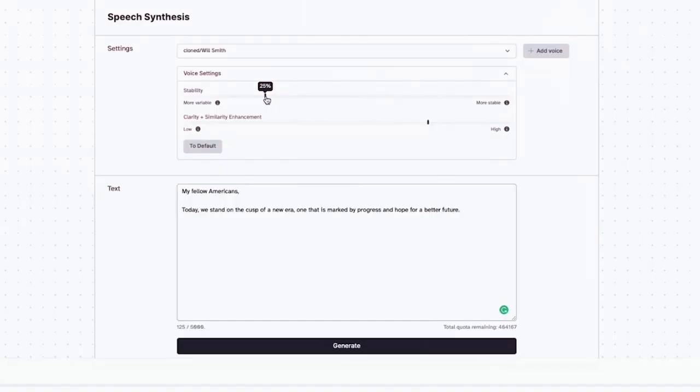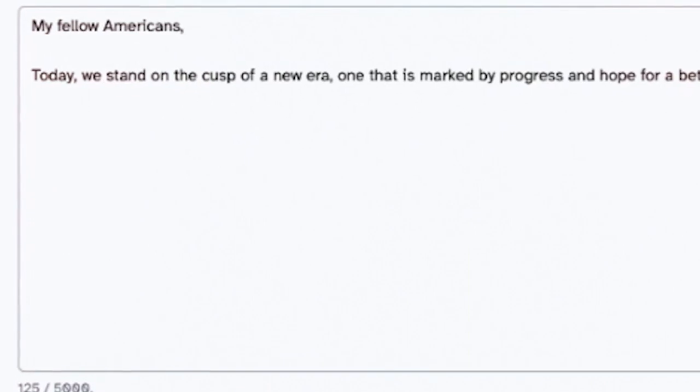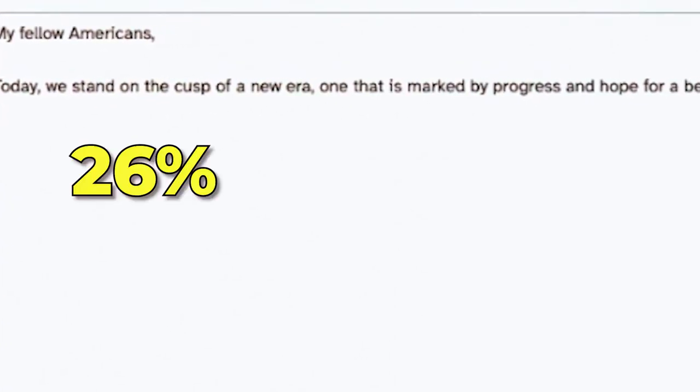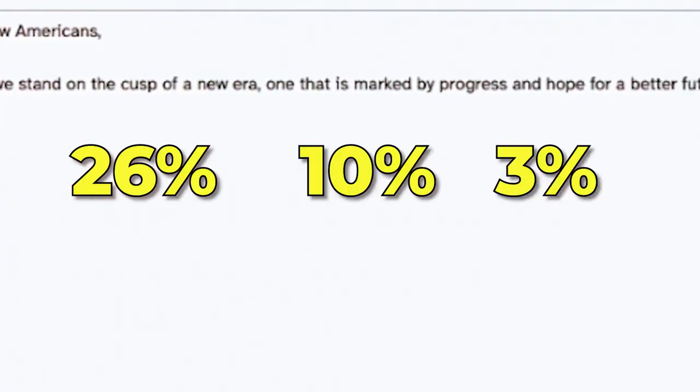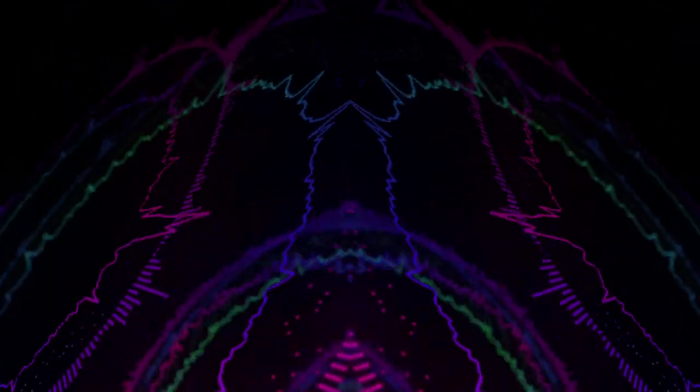By changing the stability scale, you can create output that is either more variable or less stable. However, it's important to note that increasing variability can lead to instabilities. To demonstrate this, I went ahead and played around with one of our favorite sentences and recorded it at 26%, 10%, 3%, and 1% stability. The results are nice, but it can be much better if you add more voice samples, as this way the system will have more tones to choose from.